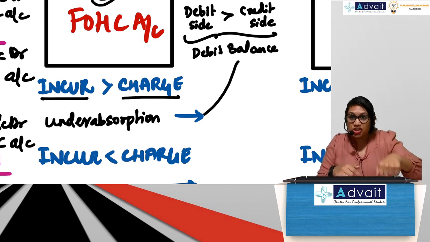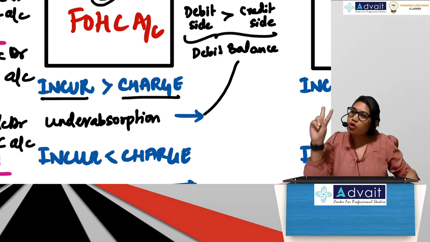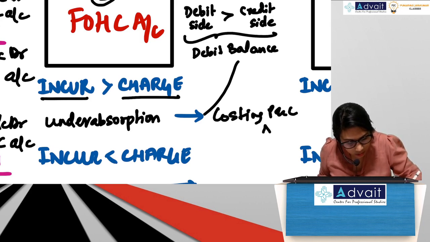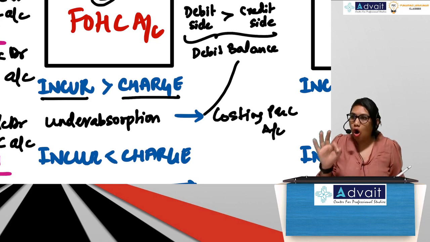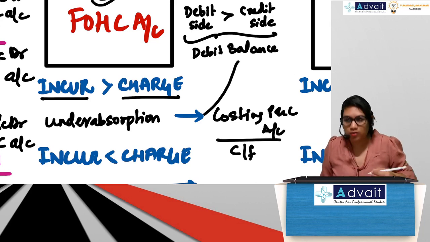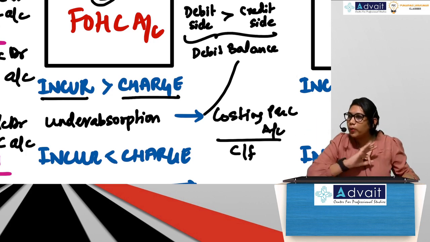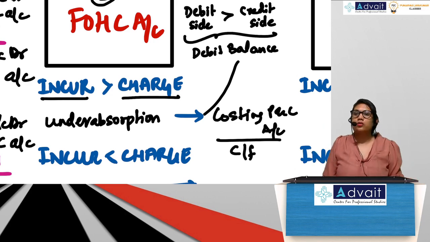So in this chapter, if you get under or over absorption, what will you do? You can do only two things. Costing P&L account. You transfer this to costing P&L account. Or carry forward, if the question is telling you to carry forward. If the question is silent about it, please transfer it to costing P&L account. Is it okay? Everybody?